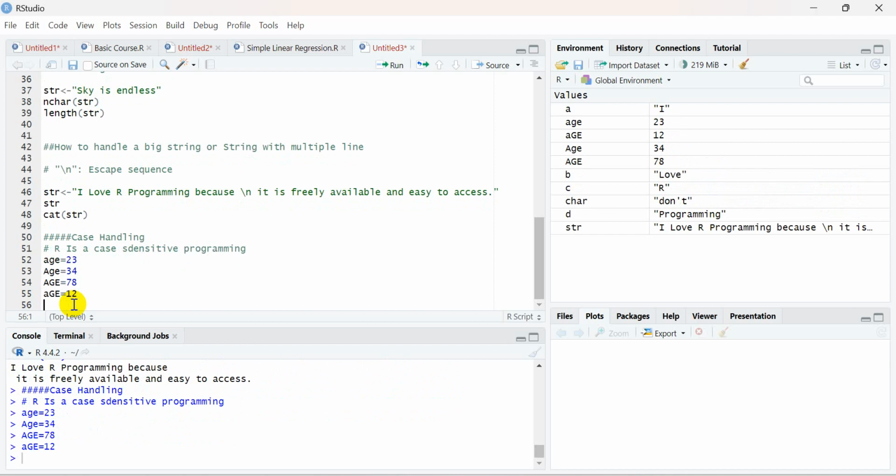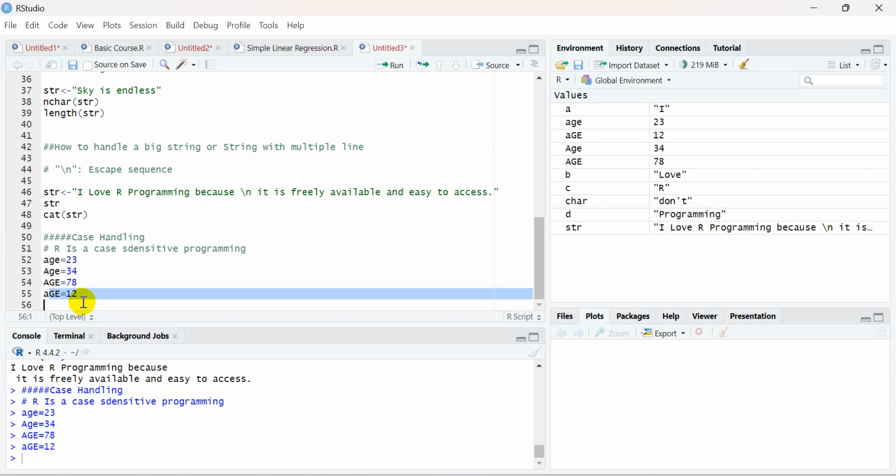So when you have all lowercase letters, this is a different variable name. When you have camel notation, meaning the first letter is in the bigger format and the rest of the letters in the smaller case, this is stored as a different variable. This is because R is a case sensitive programming language.